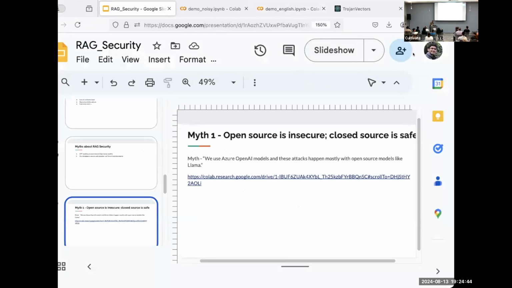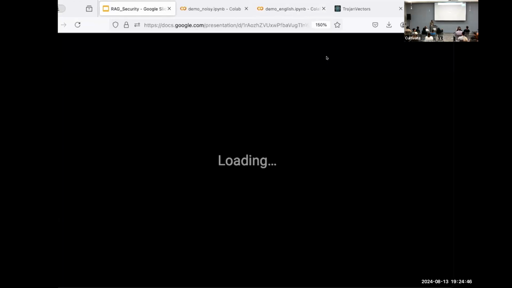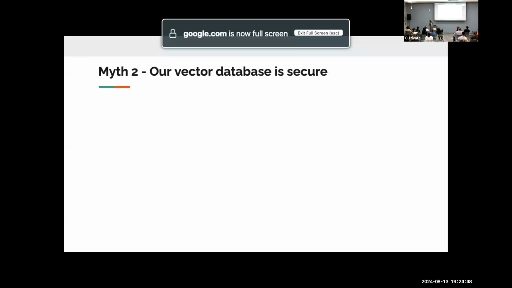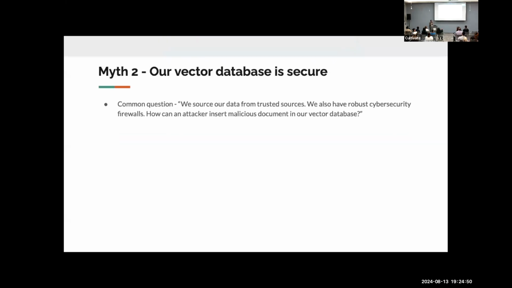Let me just share the slides again. The second misconception is that our vector databases are secure. This is what I have heard from most of my customers: we use trusted data sources, all of our data sources are internal ones, and we also have firewalls for our existing applications. How can an attacker come and insert a malicious document into our secure databases?